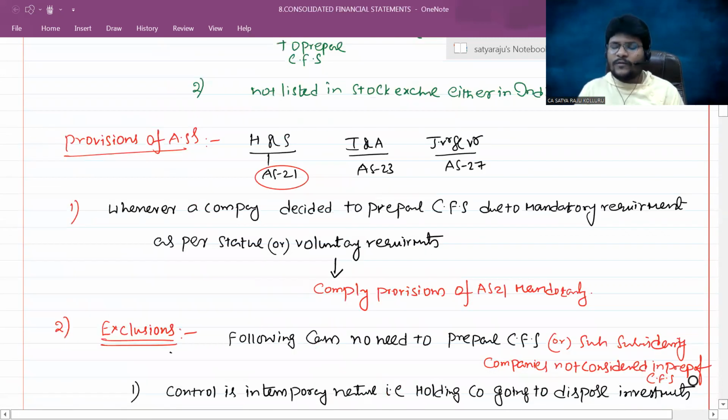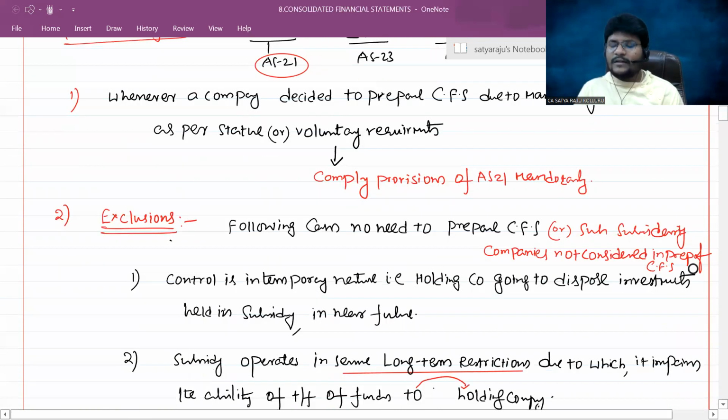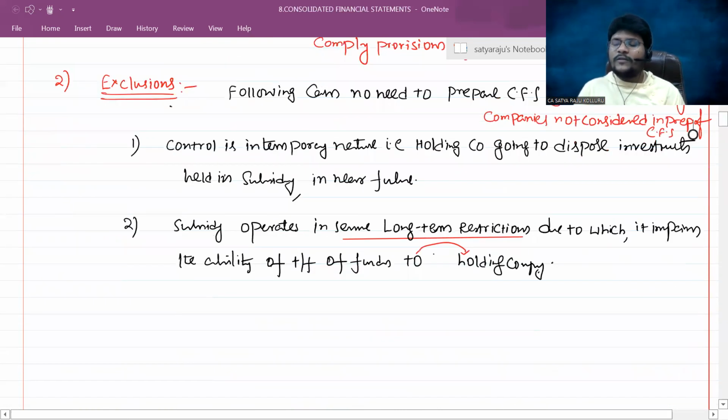Then we see in the provisions of Accounting Standard 21, whenever a company decides to prepare the consolidated financial statements, due to mandatory requirement as per the statute or voluntary requirement, it should comply with the provisions of Accounting Standard 21. Certain exclusions we've seen: if the control is temporary in nature, that is, the holding company is going to dispose of the investment in the near future, then there is no need to consider such a subsidiary in the preparation of consolidated financial statements.